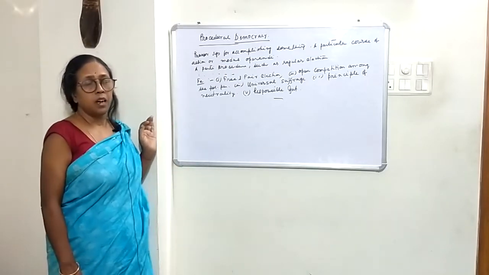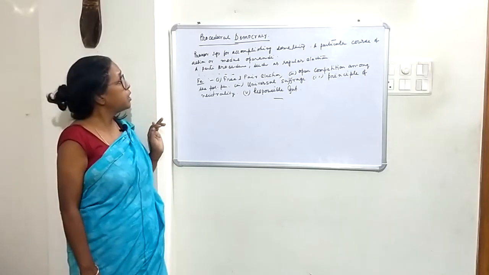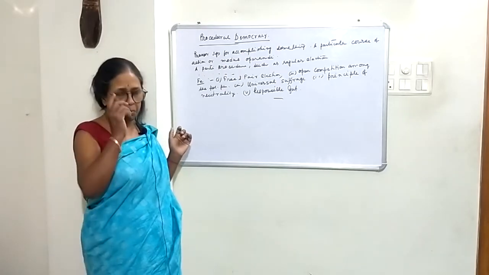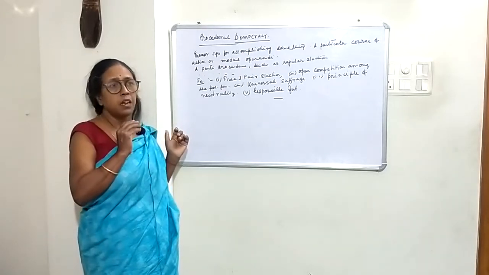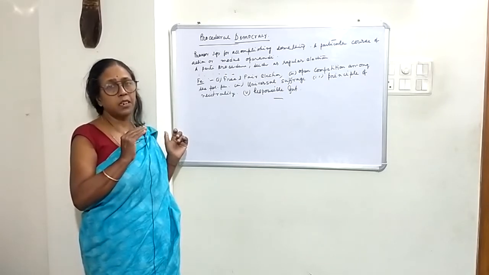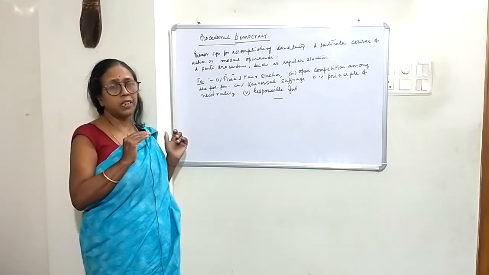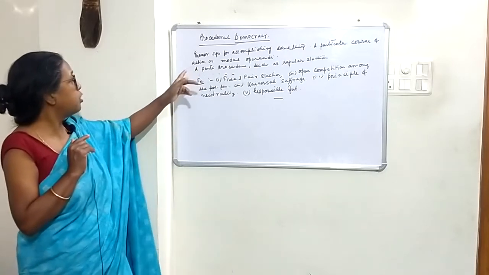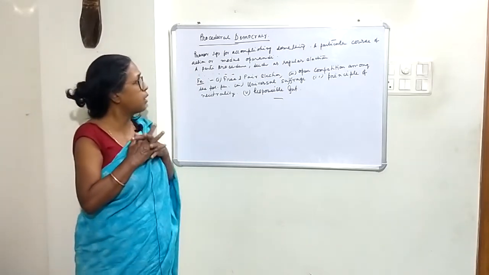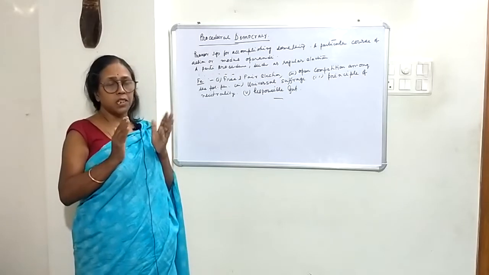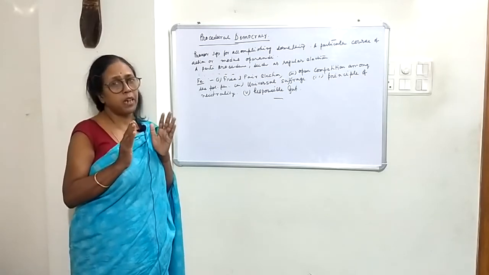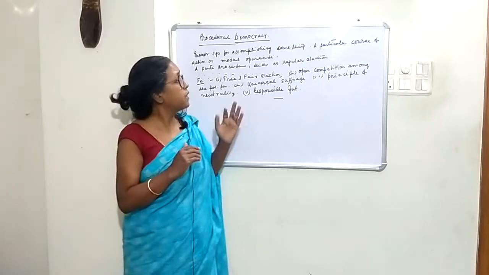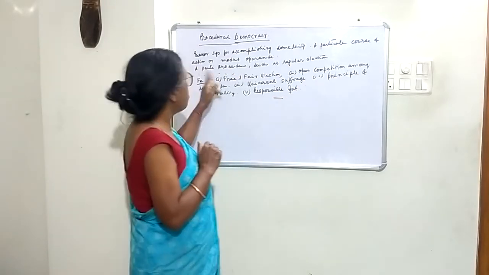Now I am going to discuss procedural democracy. Procedural democracy actually means the processes which are necessary to follow to make the democratic system a successful one. Generally, procedure means any process or system that we have adopted for accomplishing certain things, a particular course of action.